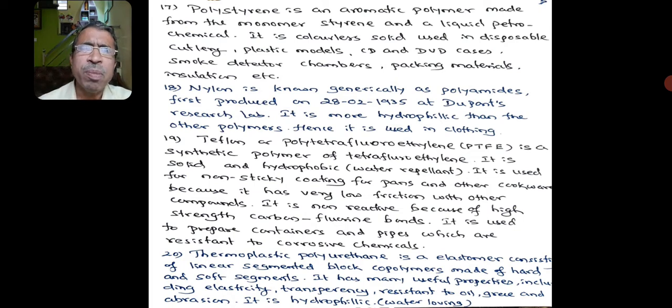There is another household polymer, that is nylon. Nylon is known generally as polyamides. This was first produced on 28th February 1935 by the DuPont company in its research lab. It is more hydrophilic than other polymers. Hydrophilic means it attracts water or solvent. Hence, it is used in clothing.